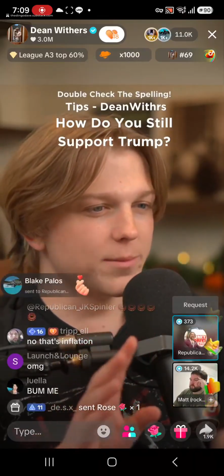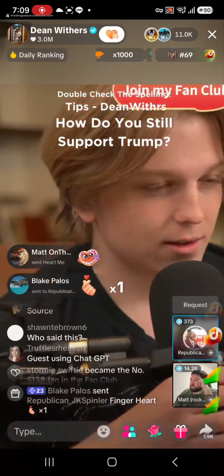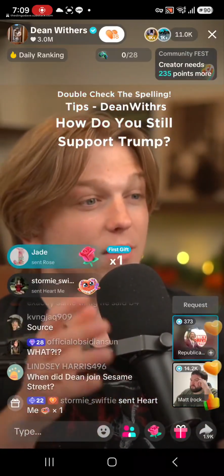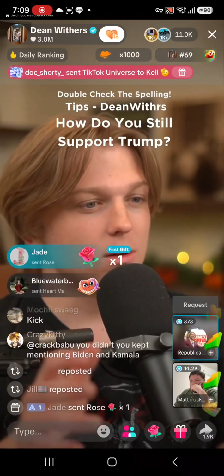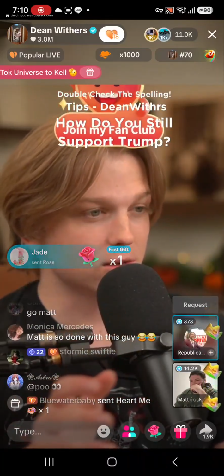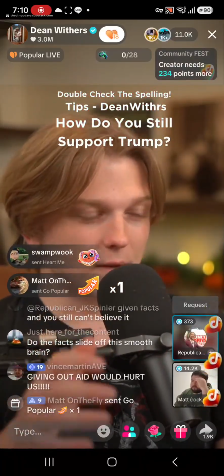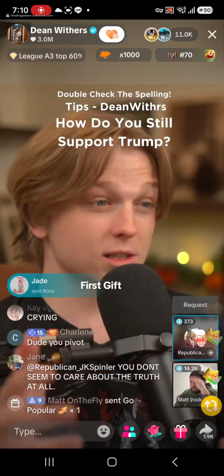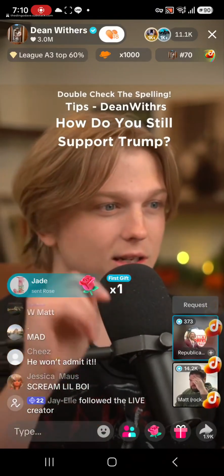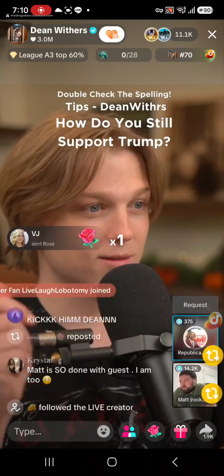Listen, the only two variables that matter here are average GDP and new debt signed into law. Americans said they were not happy about it. So now, have I proven to you that the average GDP under Biden was higher than the average GDP under Trump? Have I proven that to you? It's fake growth. It's fake growth. Okay, so you're saying that the spending as a percentage of the GDP was lower under Biden, but only because of fake growth? Yes. Okay, so you concede your claim that the spending as a percentage of the GDP was higher under Biden. Because it's fake.